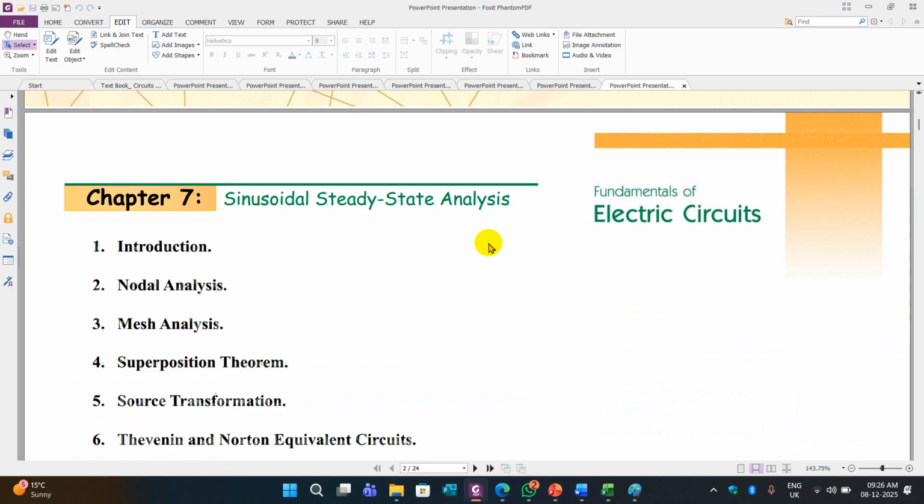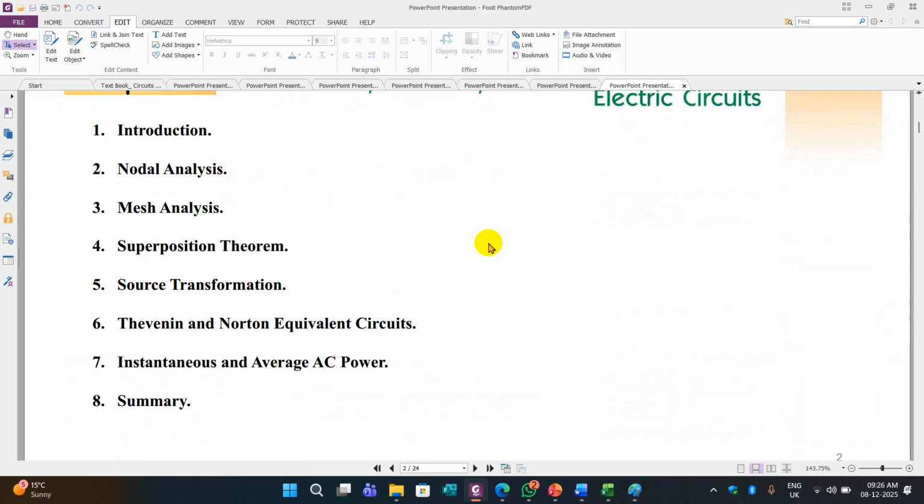Next, the last chapter, chapter 7. It's a long answer question, Part C, and multiple choice questions. What we studied in chapter 3 and 4, we are getting in one chapter, chapter 7, with AC. That is AC circuits with nodal analysis, mesh analysis, superposition theorem, source transformation, Thevenin and Norton equivalent circuits, and instantaneous and average AC power. But for the final exam, as I previously told, for the quiz and final exam, instantaneous and average power is skipped. It is not there. Okay.